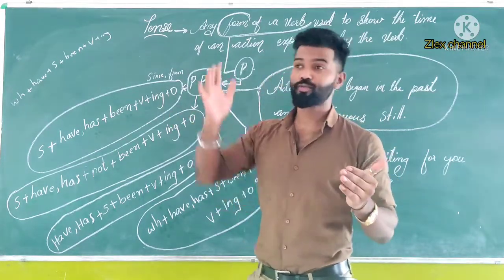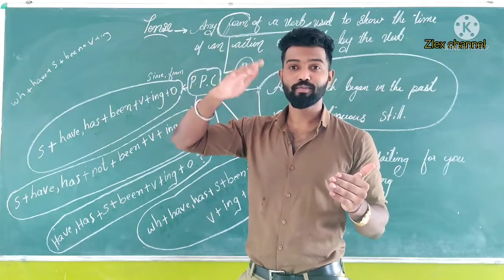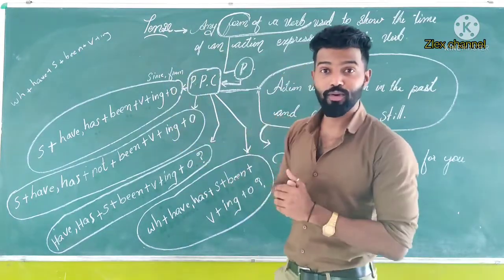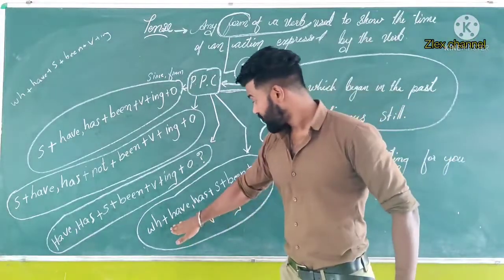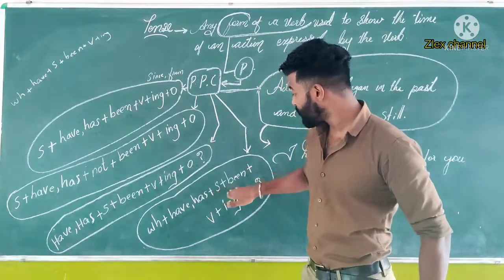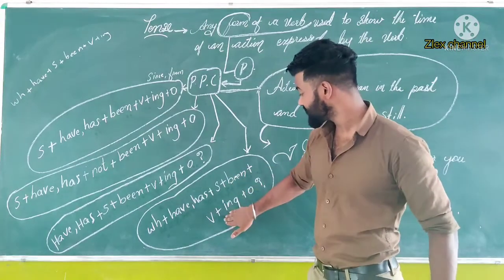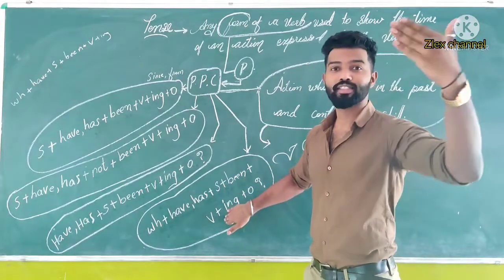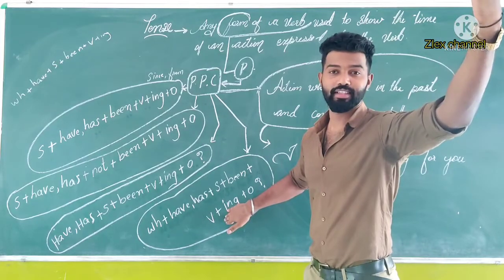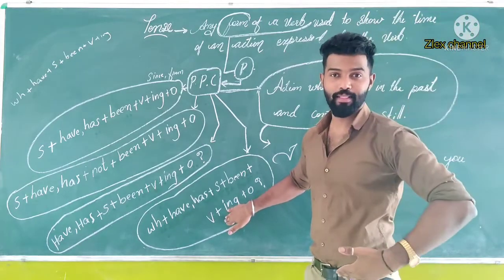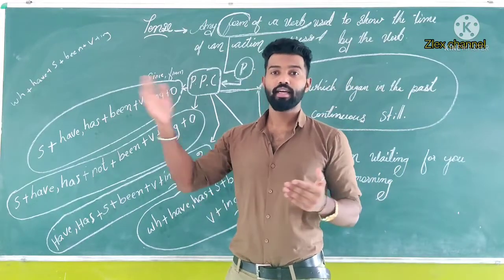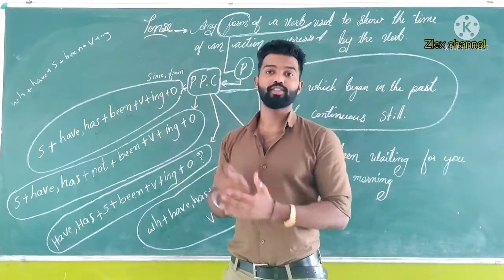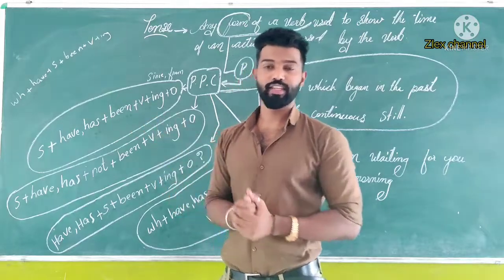So they will be watching from 2 days before, maybe one day before they will be watching. So we can ask that. What have you been watching since yesterday or from yesterday? So they can say, oh, I have been watching a Hollywood movie from yesterday or since yesterday.